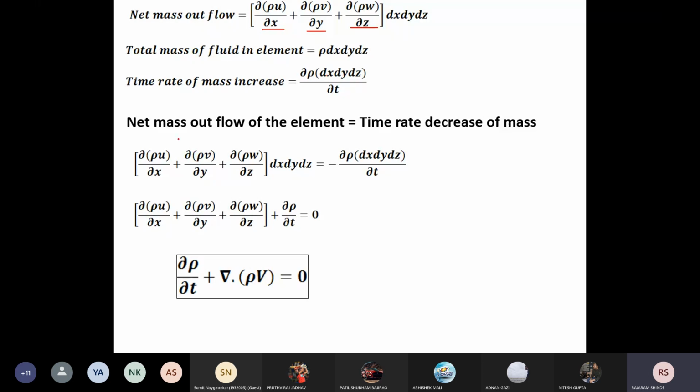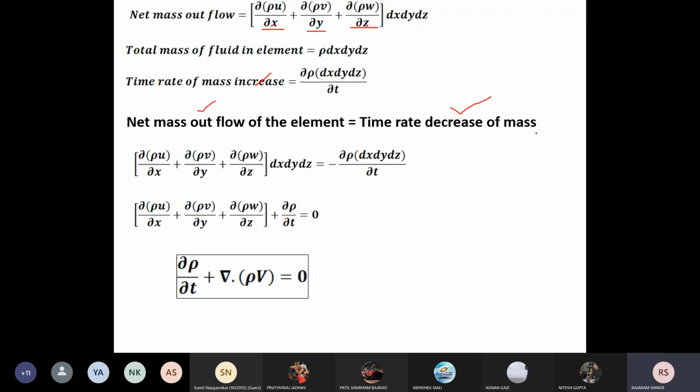Now when we write the conservation of mass principle, what is it? The net mass outflow of the element is equal to the time rate of decrease of the mass. Here it may be an increase or a decrease. So we can write the equation: mass outflow equals the time rate of decrease of mass, or if it is mass inflow, it is the time rate of increase of the mass.